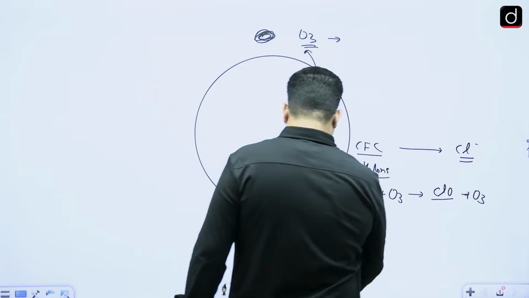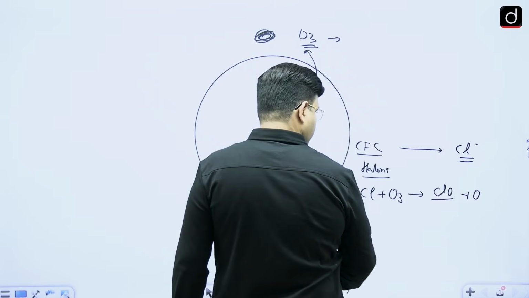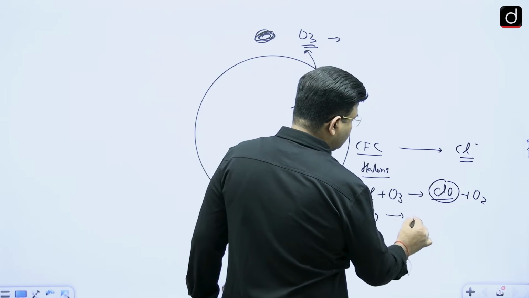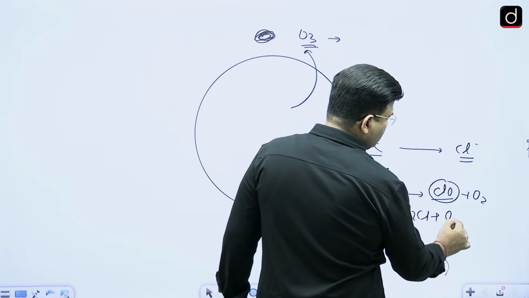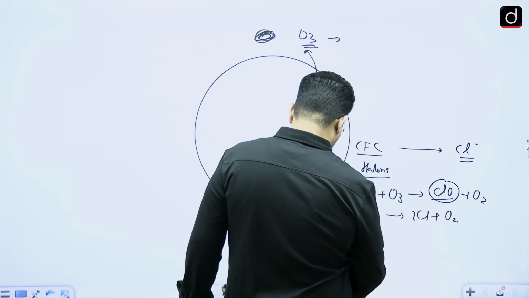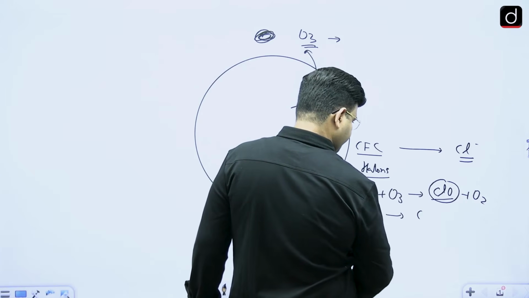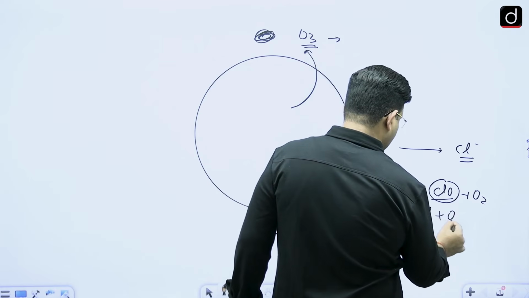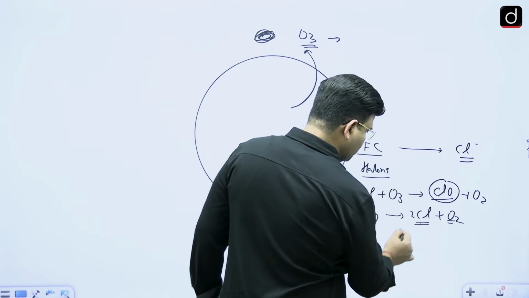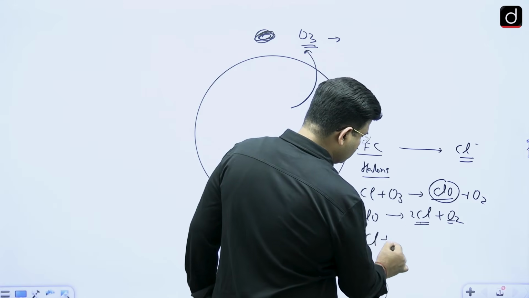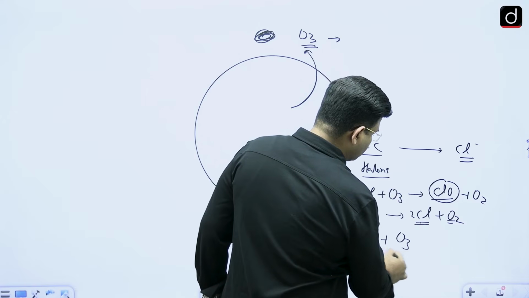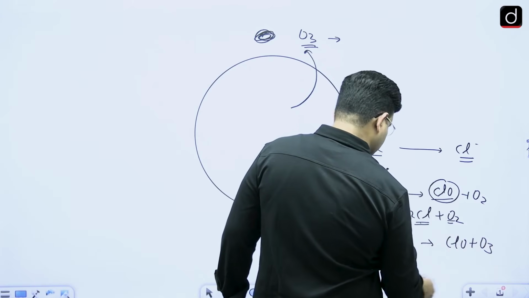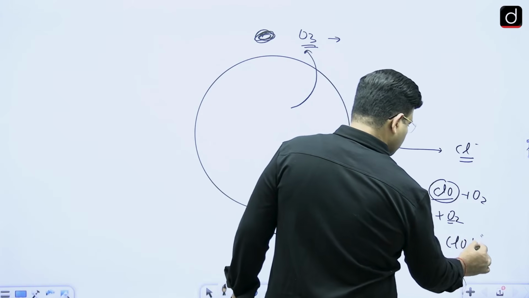And these chlorine oxides again break themselves into nascent oxygen, and this oxygen and chlorine atom are able to dissociate ozone again. So the chlorine atom keeps on dissociating ozone into oxygen.